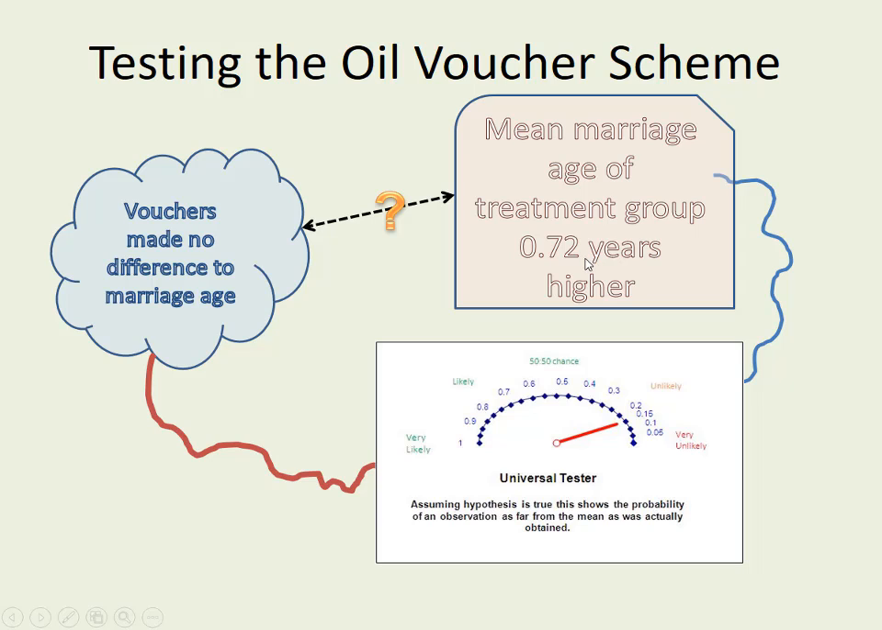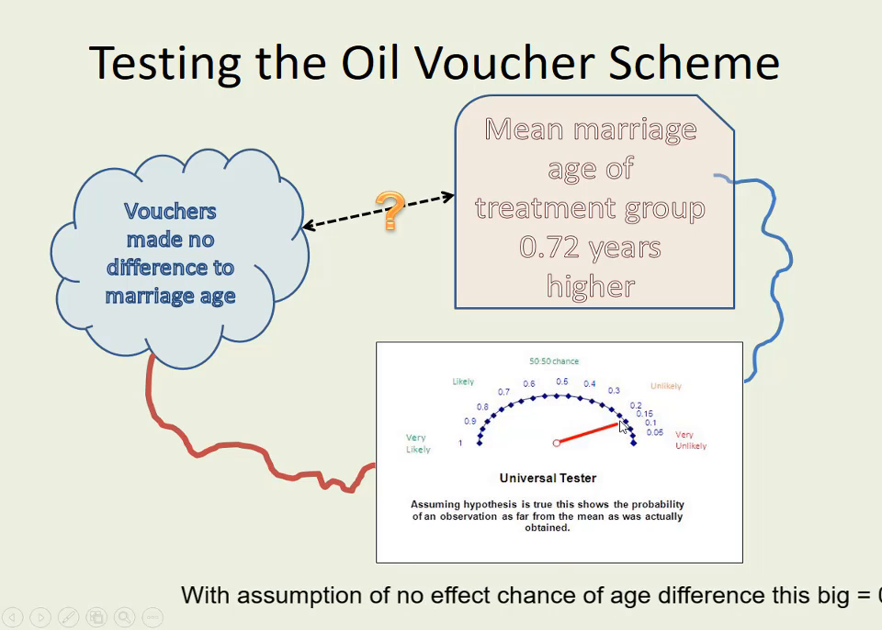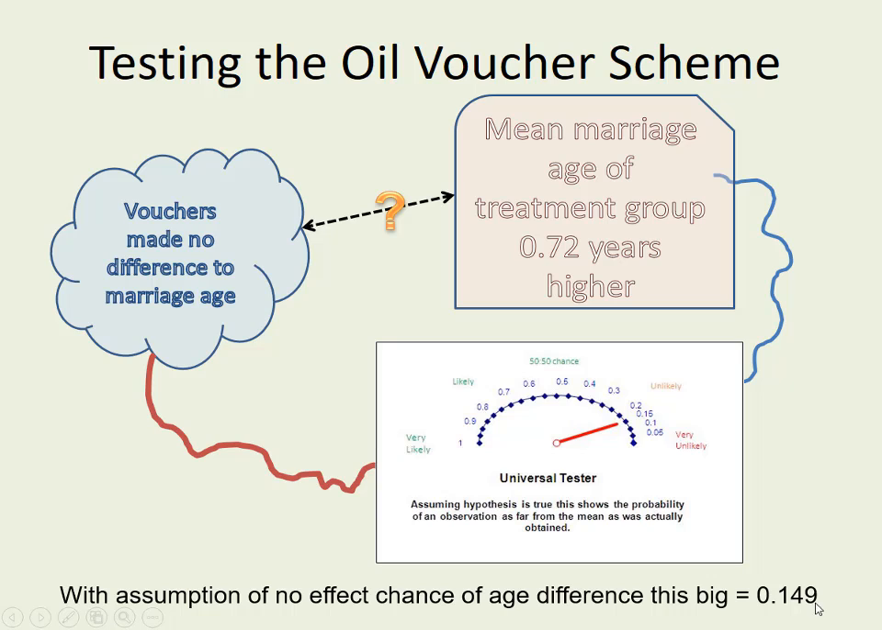So what I want to know is, if I'm correct that the vouchers made no difference, what's the chance of randomly selecting these two groups of girls and happening to find that one group has got characteristics which mean they get married at least this much later? And the probability you can work out is about 0.15 or so. I think I've got the exact figure here. 0.14, so about 15%. So if it's true the vouchers made no difference, the chance of seeing a difference in the evidence as big as that is about 15%.